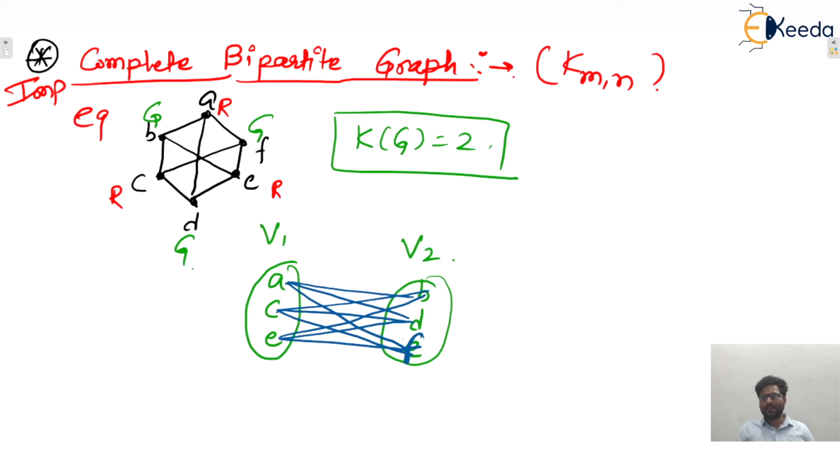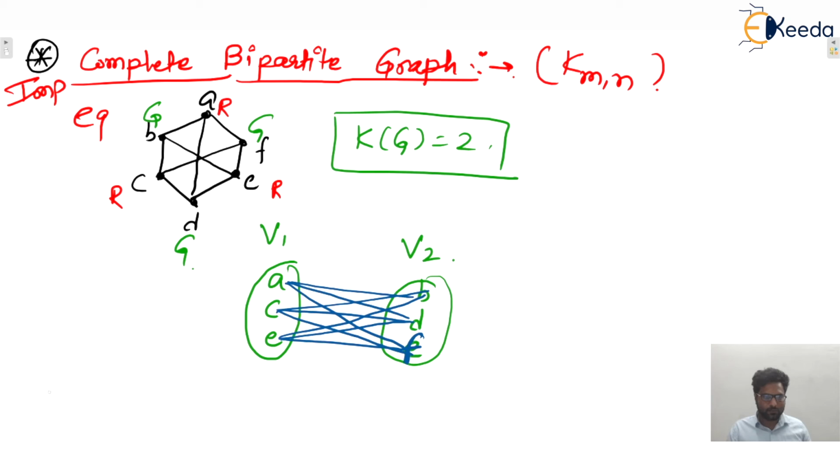So A is connected with B, D, F, C is also connected with B, D, F, and E is also connected with B, D, F. That means every vertex in one set must be connected with all the vertices in the second set. That is the meaning of complete bipartite, isn't it? I hope this one is clear to everyone.